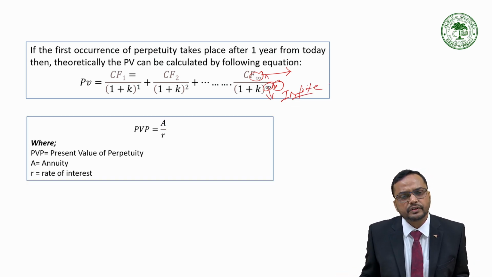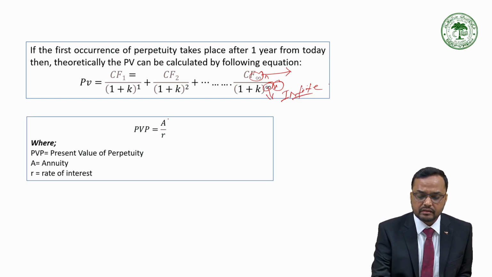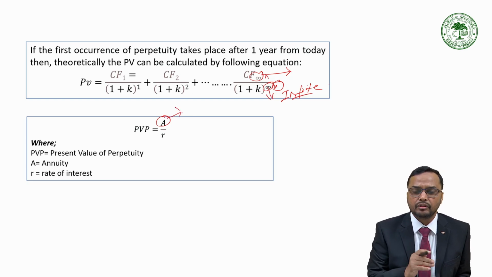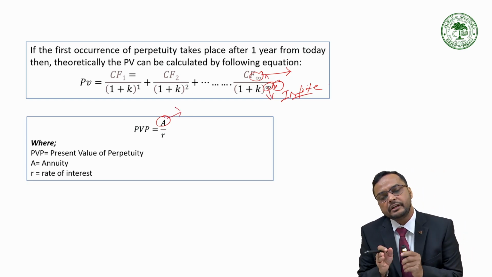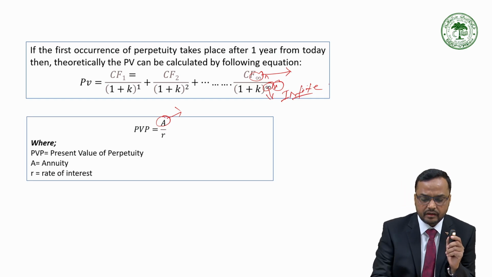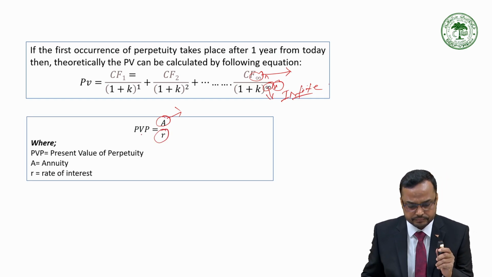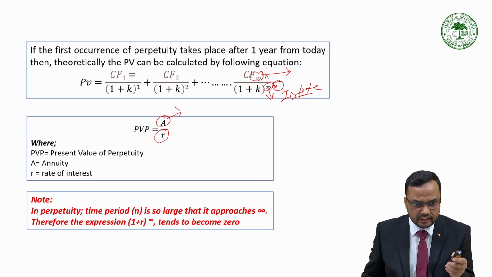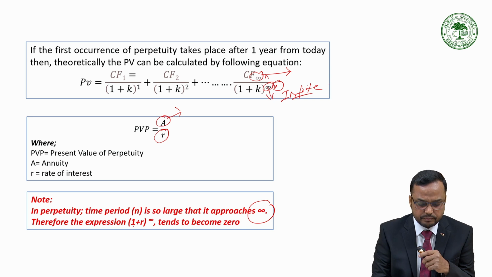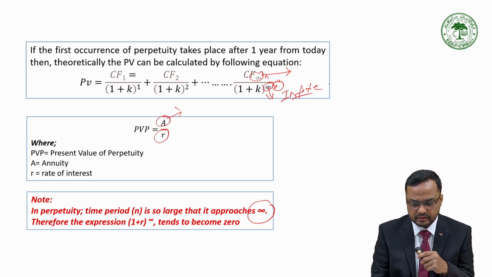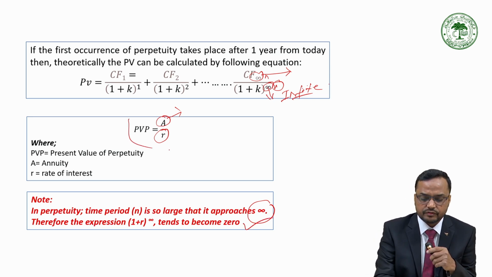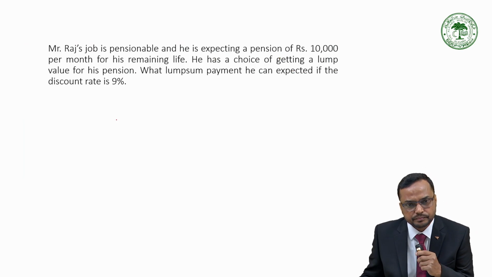So for the purpose of calculation of present value of perpetuity, it is simply A divided by R. A is the annuity amount, because perpetuity is also annuity, but not for definite time period, but for indefinite time period. And R is the required rate of return. In perpetuity, time period N is so large that it approaches infinity, and therefore the expression (1 plus R) raised to the power N tends to become 0. That's why this formula is simplified in this form.